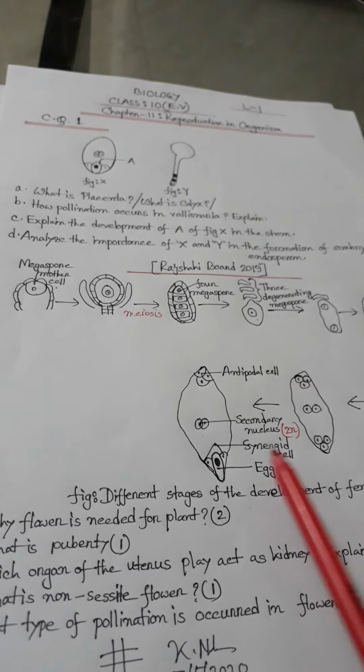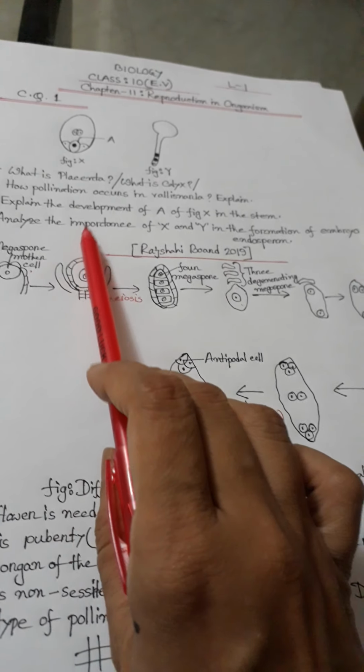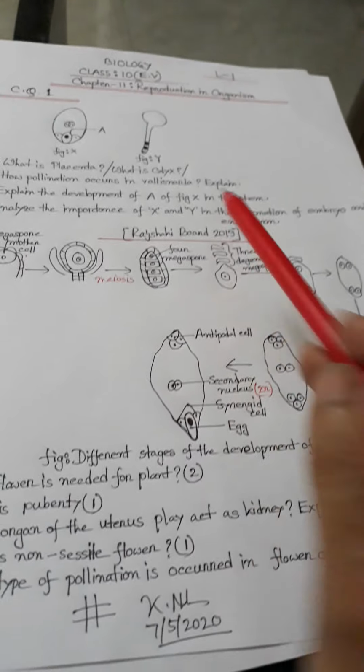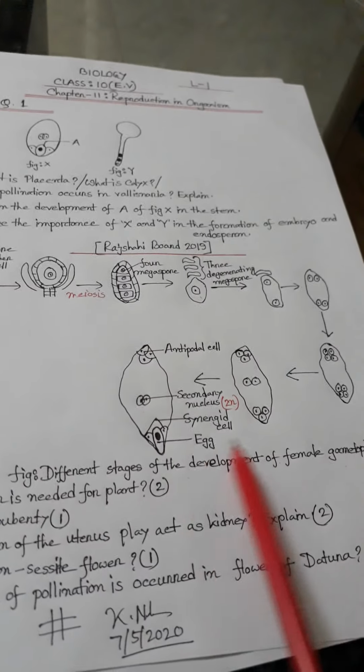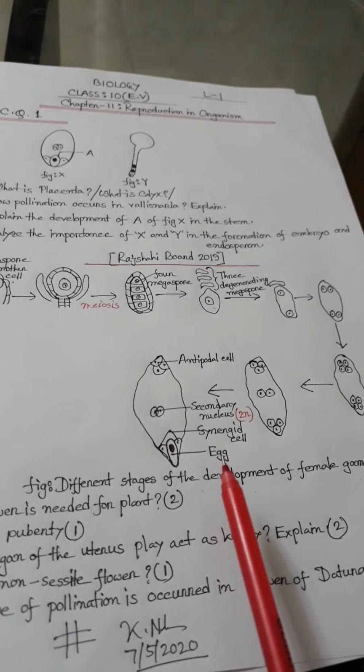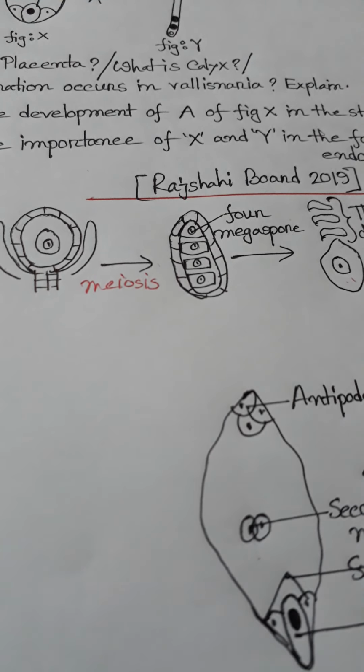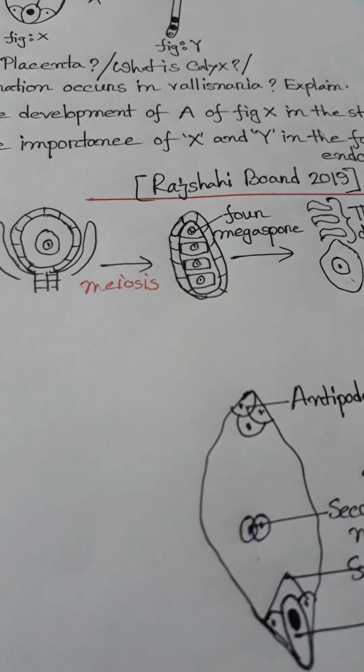This is the figure for question number C: explain the development of A of figure X in the stem. So you must draw the figure, then the description. The X of the stem is female gametophyte and the A marked part is egg. The process of development of egg into the female gametophyte is described below.